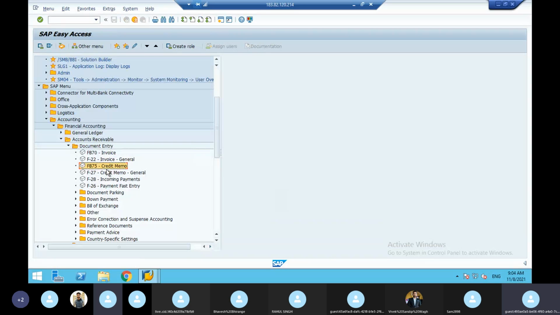For that, they need one debit memo request, credit memo request. So that is why SD people will create a credit memo request, debit memo request. Then only FI people will do credit memo, debit memo. That is the final. That is the main. So that is why these are all very, very important. So these things you should know thoroughly. These documents are very, very important. So with this, I complete all the sales documents.